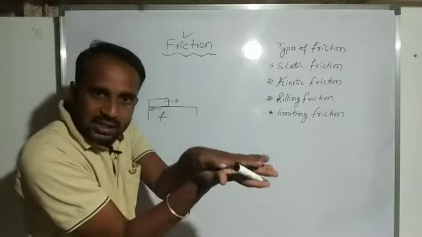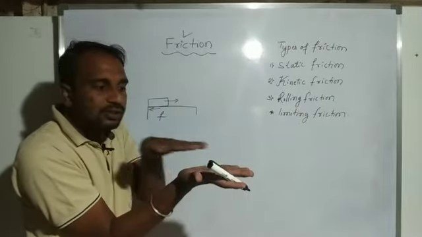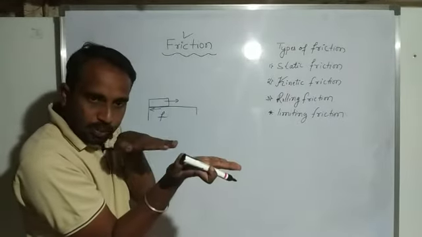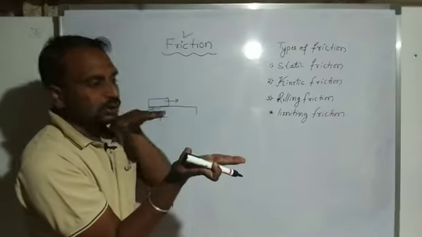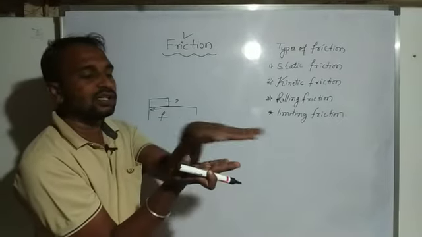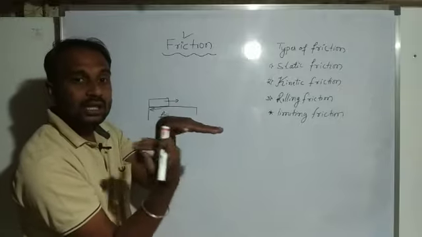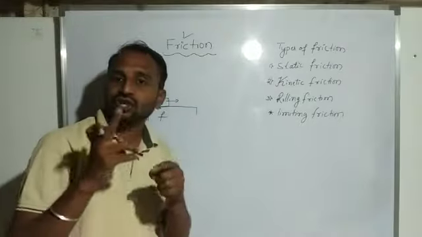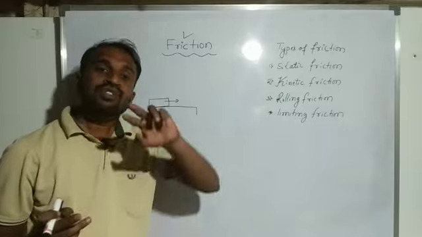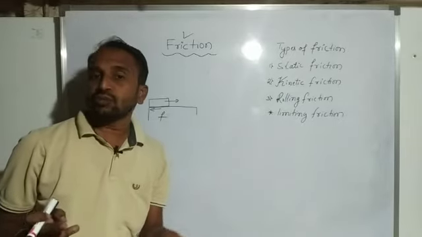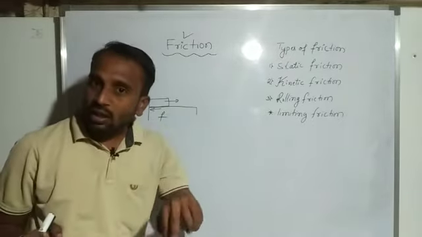When two bodies are in contact, what happens? One body is moving in a particular direction, in this direction. Then what happens? On the opposite side there is one force. That force we consider a frictional force. So this force opposes the relative motion when two bodies are in contact.